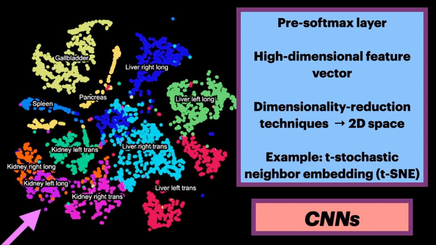Here's a map showing the distribution of the 4096 element vector to which the training case of ultrasound images with organ labels were mapped. Areas of overlap correspond to potential areas of classification confusion. For example, there is significant overlap between longitudinal views of the left and right kidney and between longitudinal and transverse views of the right hepatic lobe. Maps like these provide insight into the performance of the neural network classification.